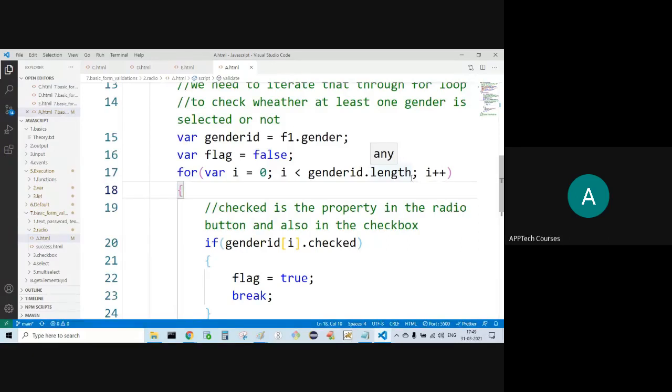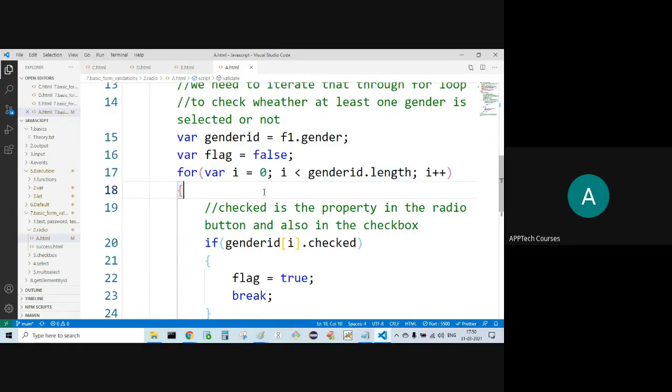Length is what? Length is 2. Our size is 2. Array size is 2. Length is 2.